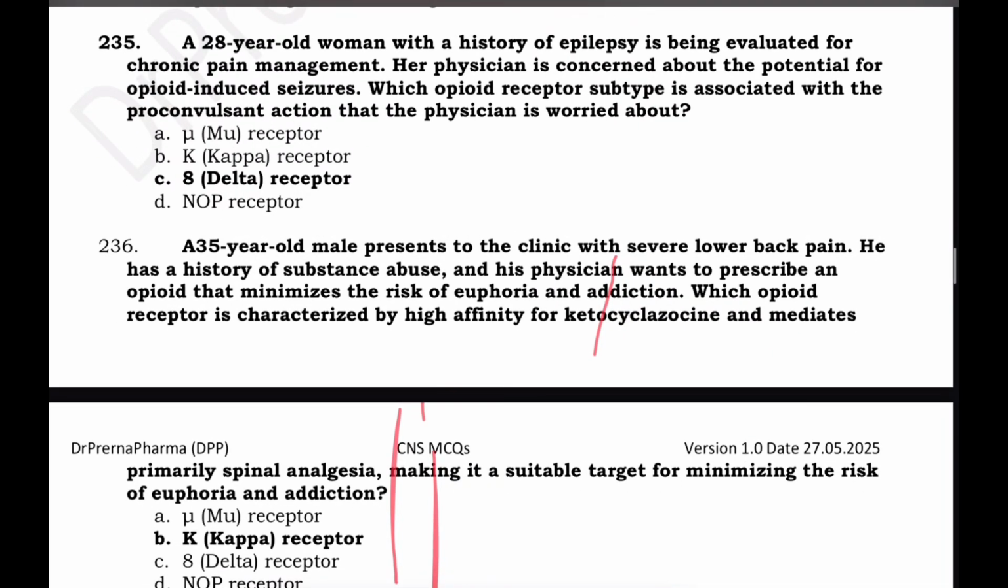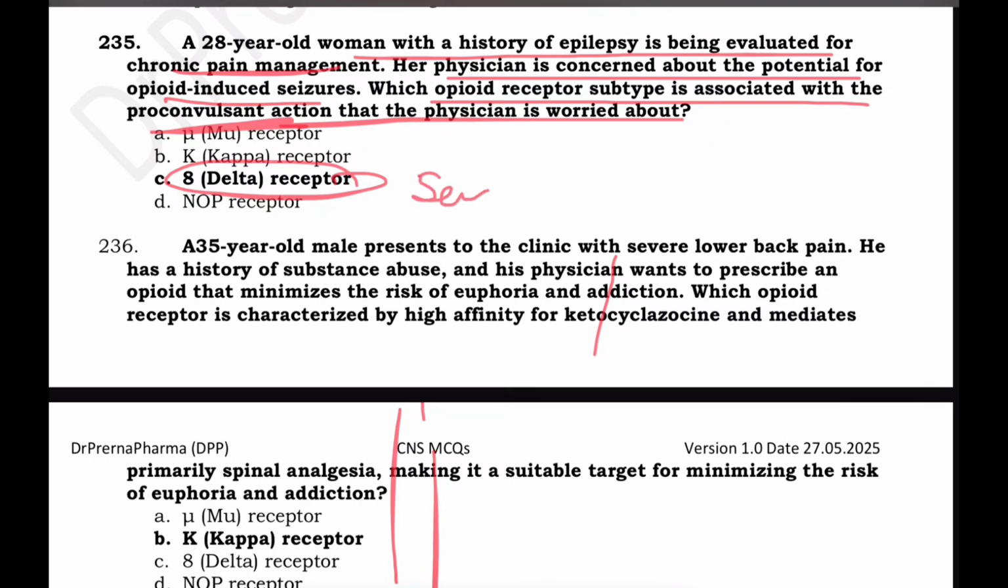A 28-year-old woman with a history of epilepsy evaluated for chronic pain management. Her physician is concerned about the potential for opioid-induced seizures. Which opioid receptor subtype associated with pro-convulsant action? That is, the physician is worried about. This is here delta receptor.